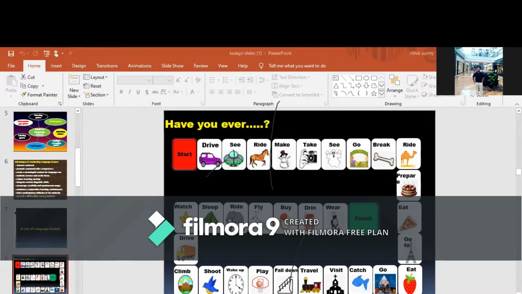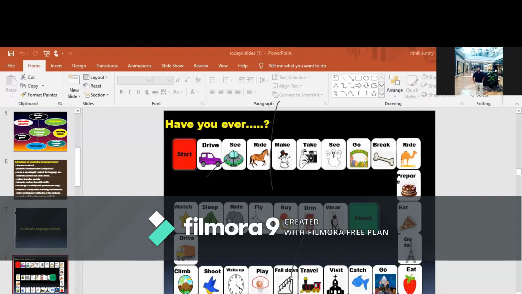So in this manner, with the help of the dice, the students ask questions using "have you ever." So this is a very specific, isolated language game, which focuses only on the structure "have you ever." So this is one part of the language game. Here, whoever questions correctly for all the items will be the winner.